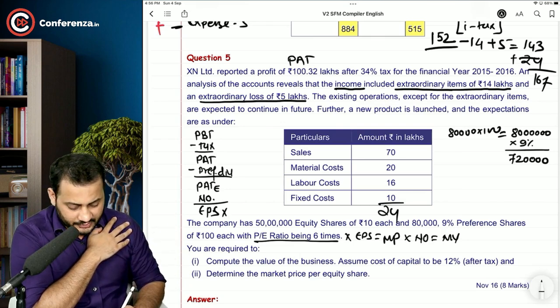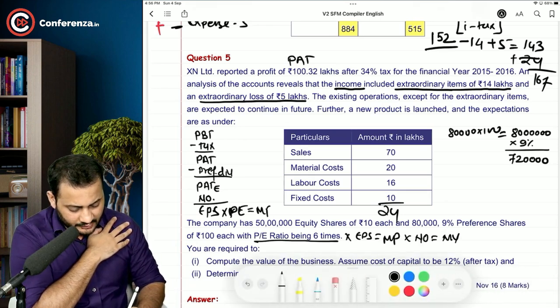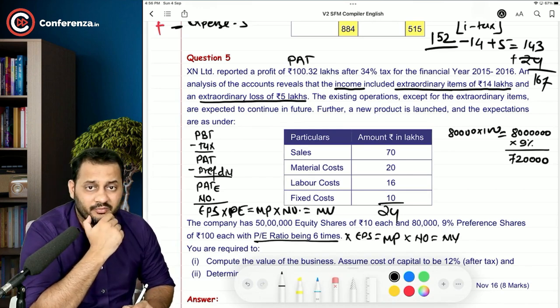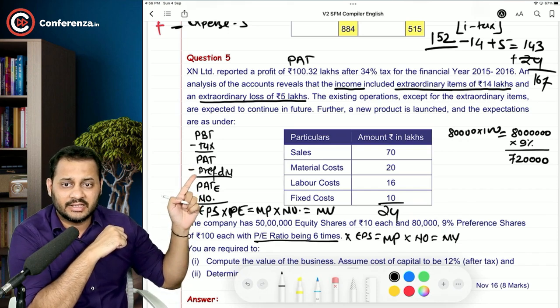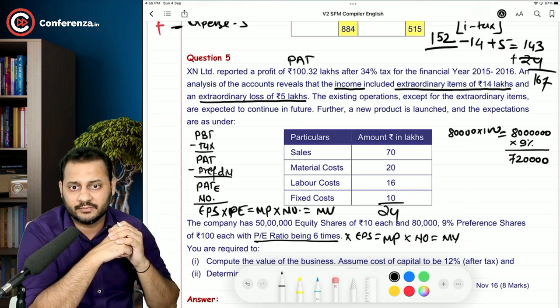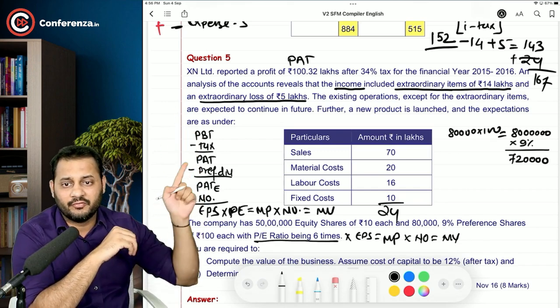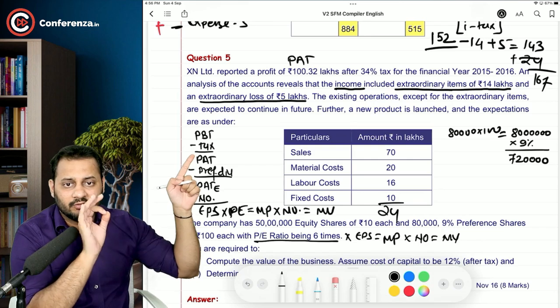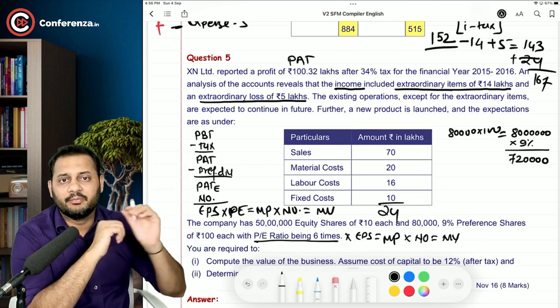And this earning per share, when multiplied by the PE ratio, will give you the market price of the share. Am I right? And this market price, when multiplied with the number of shares, will give you the market value of the share. So this is the process. This dividend, the preference dividend, is adjusted in the profit after tax. So what is given to you in the very first line of the question is the profit after tax, meaning 100.32 lakhs is before deducting the preference dividend.